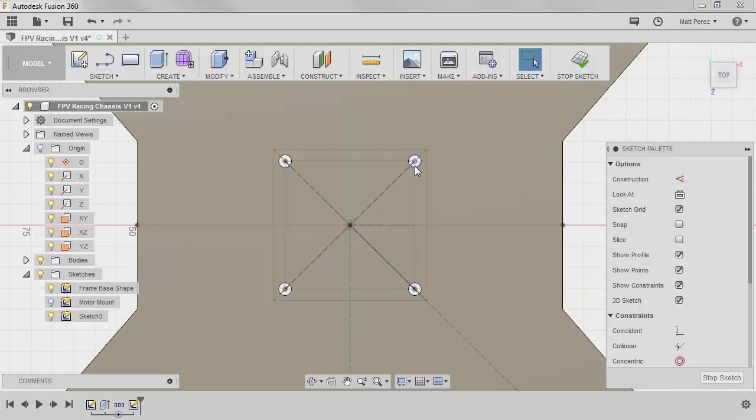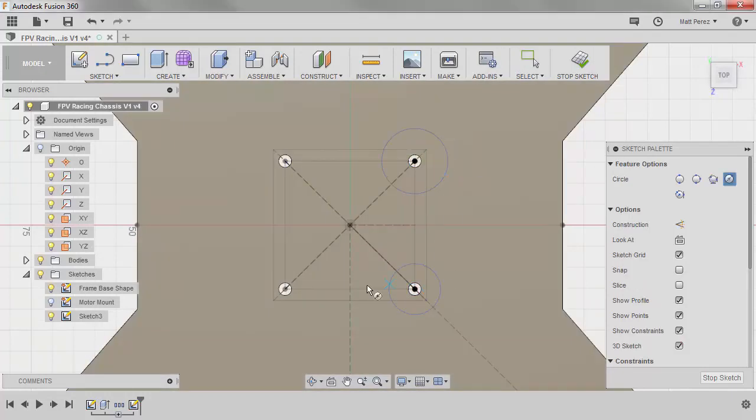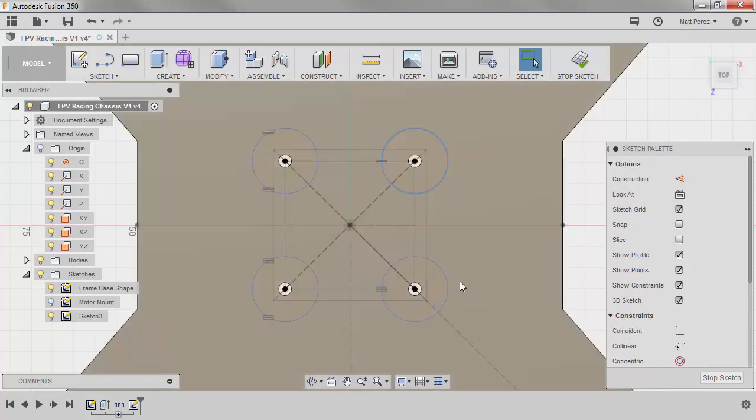So what I want to do is press C on the keyboard and draw a circle at the center point of each of those. The circle is going to be a keep out area for me. I'm going to select all 4 circles, right click, and make them all equal to each other.